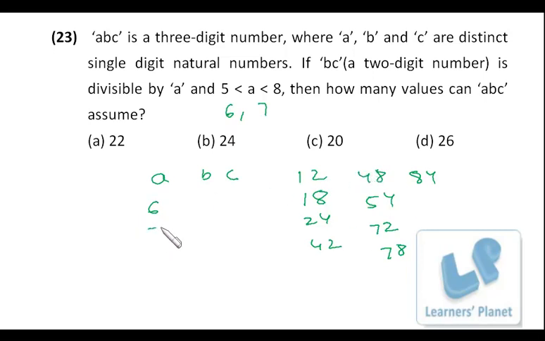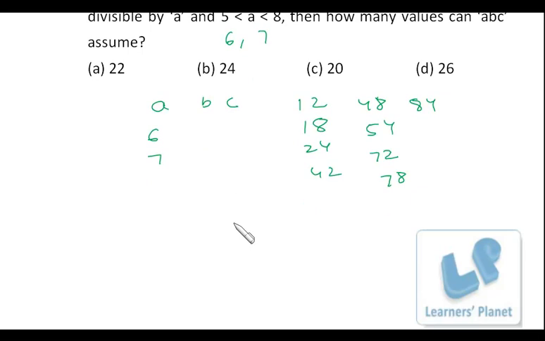When A is 7, let's see, it's 14, 7 3s are 21, 7 4s are 28, 7 5s are 35. We should not have 7 and 0.